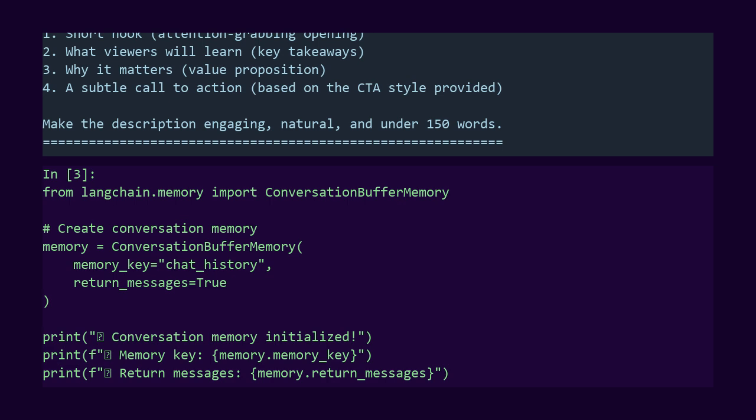You might see a deprecation warning. That is okay. LangChain is evolving and recommending newer approaches. But conversation buffer memory still works perfectly for our use case. Run this cell to create your memory.